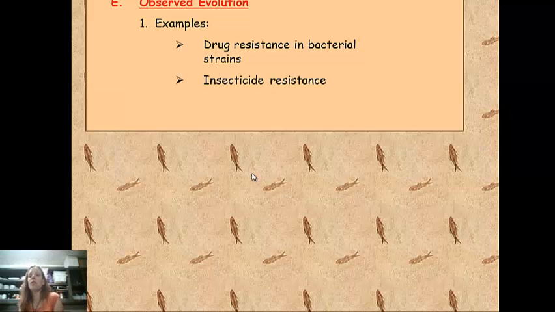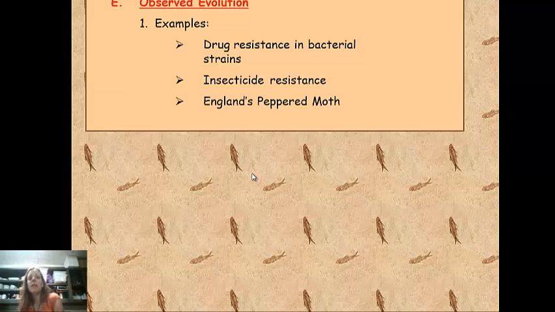Insecticide resistance. What farmers will do is spray their crops with insecticides to prevent the bugs from eating the crops. Well, those bugs, over many generations, develop a resistance to the insecticide, and over time the insecticide becomes non-effective, just like antibiotics. As bacteria build resistance to drugs, antibiotics become ineffective at treating the disease caused by the bacteria.